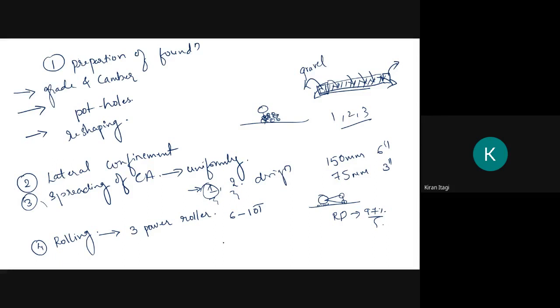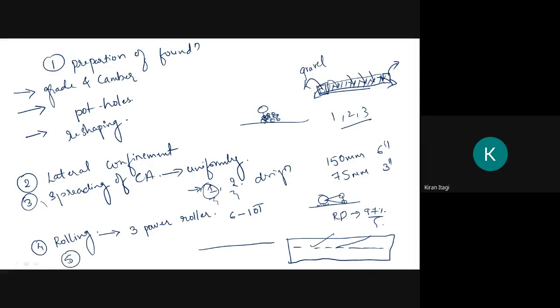Another thing is, suppose this is your road. This is a cross section, so I will go for longitudinal section. The rolling or compaction should start from the corner and come towards the center. I will repeat, the rolling should start from the edges and be taken towards the center, to maintain the proper gradient or proper cambering. This is all about the rolling.